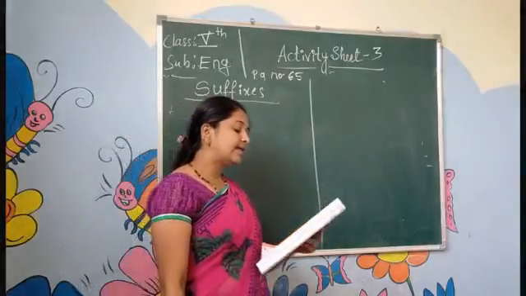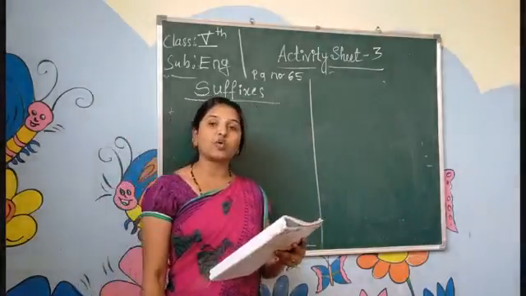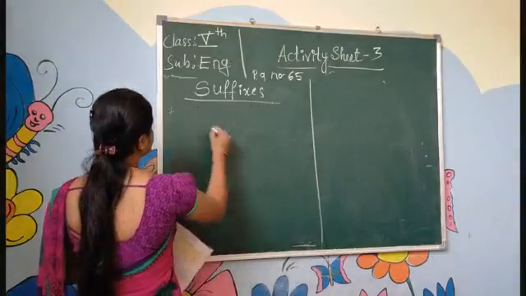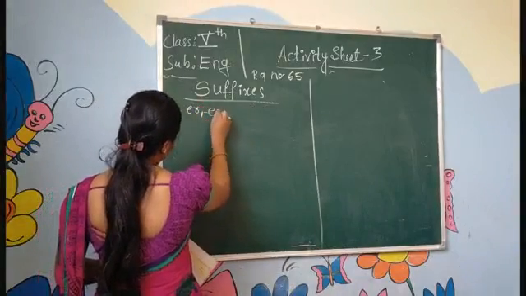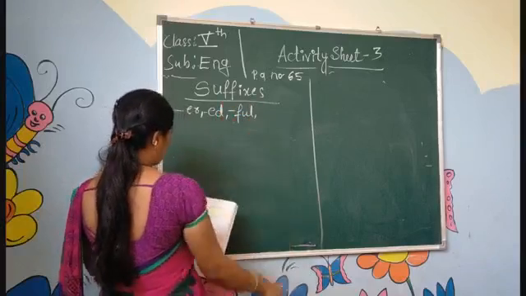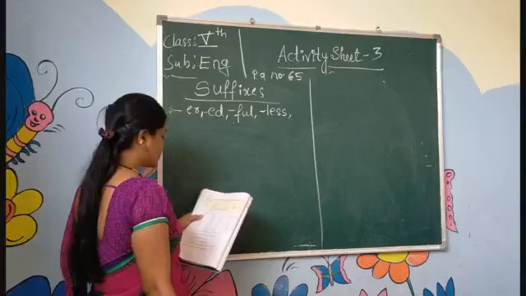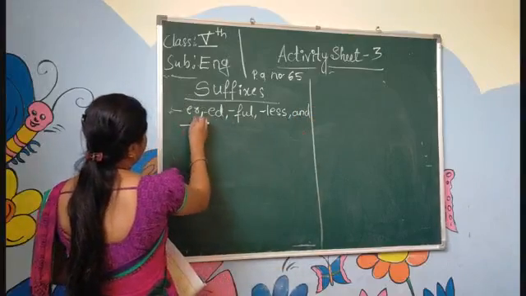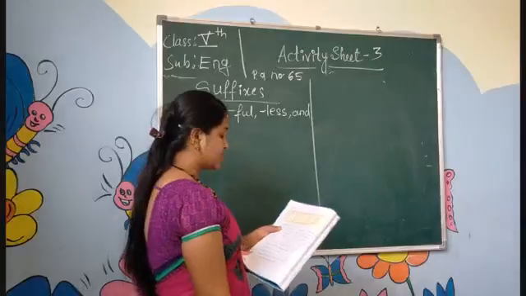Means letters added at the end of a word to change its meaning are known as suffixes. Common suffixes: er, ed, ful, less, and ish. These are the common suffixes.